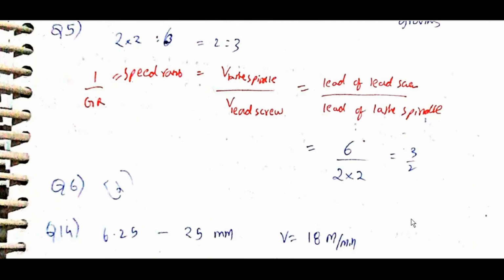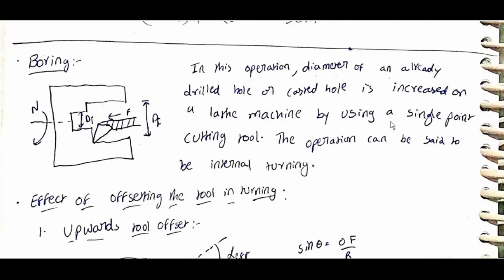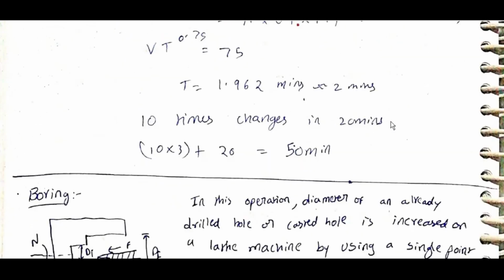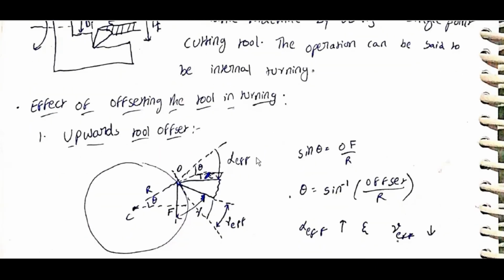Gear ratio is equal to lead of lead screw by lead of spindle. Boring: in this operation, the diameter of an already drilled or cast hole is increased on a lathe machine by using a single point cutting tool. The operation can be said to be internal turning.